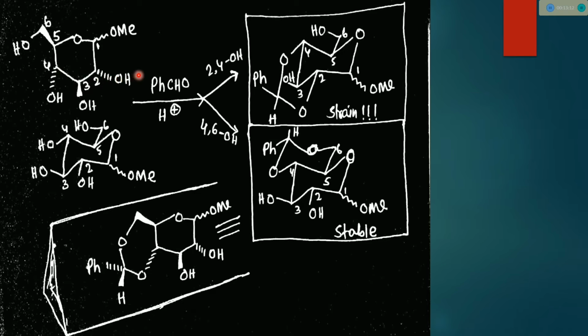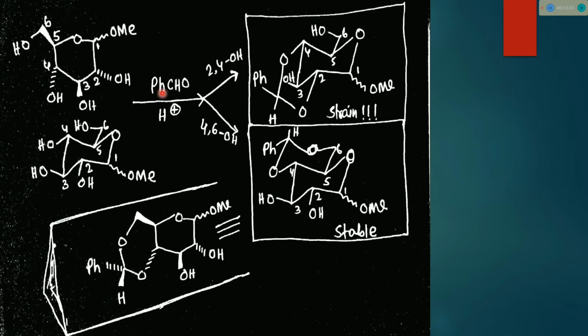So there is a chance that these two OHs react with benzaldehyde and protection occurs. Another chance is this OH and this OH. These are also 1,3-diol, 1, 2, 3, but these are not in a properly cis orientation. So one can easily say that these 2 and 4 hydroxyl groups react.